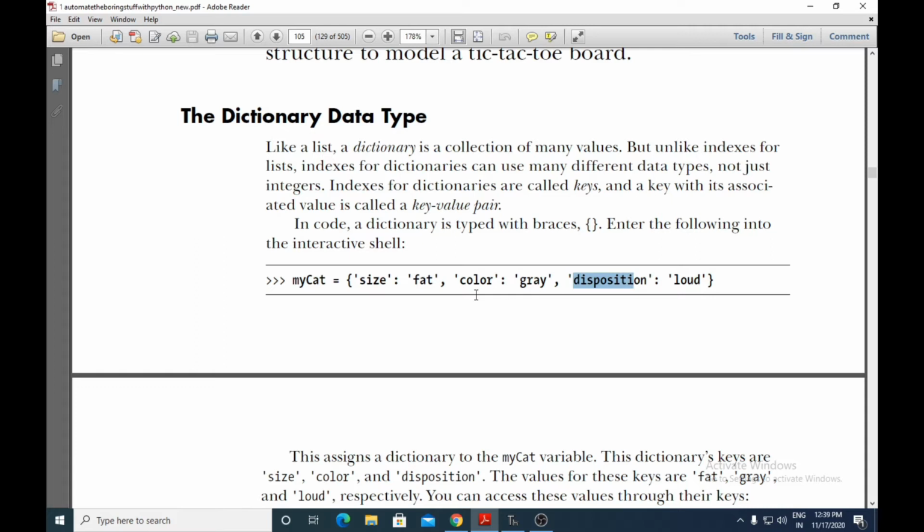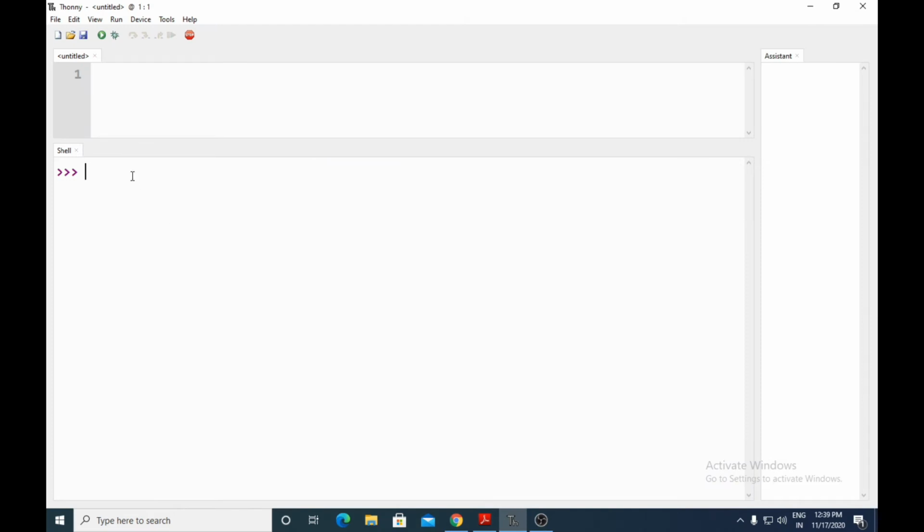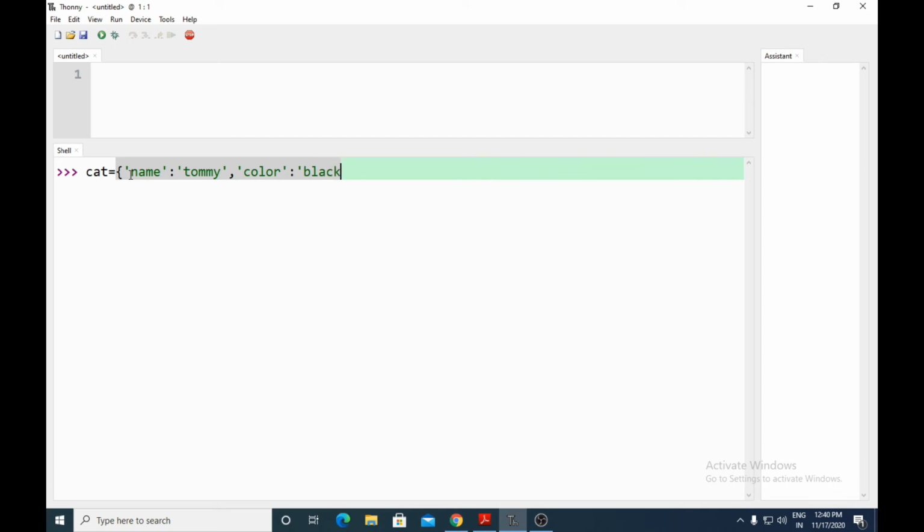So if you want, we can do this in our Thonny software. I'll create one variable, cat, equals, and I'll create a dictionary here. The key I'll use is name, in quotes, because it is a string, and the string value I'll use is Tommy. Then one more key-value pair I'll take: color, colon, black.